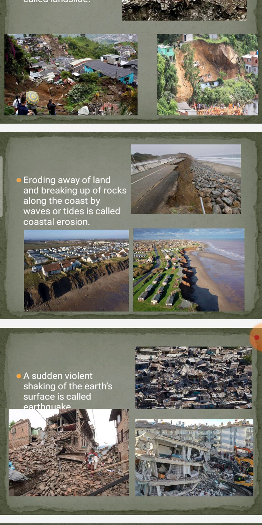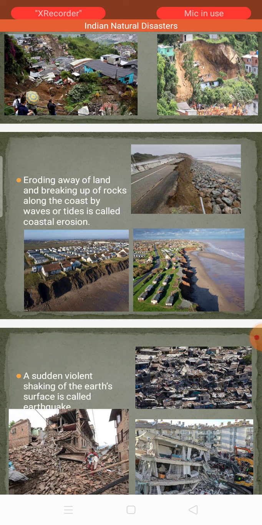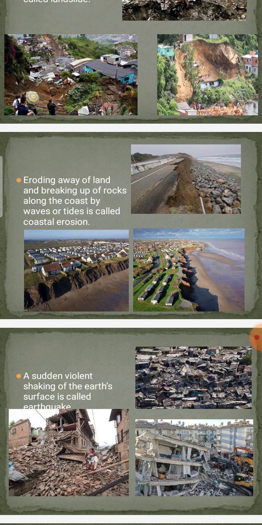Now, where will it take place? Coastal erosion takes place only in the coastal areas, and not in all areas. South India has the east coastal plain, the west coastal plain, and the south. On the east, it comes in Odisha, Andhra Pradesh, Tamil Nadu, and West Bengal. On the western side, Karnataka, Kerala, Maharashtra, Gujarat, and Kutch come, and like this. Only in these areas will coastal erosion take place.